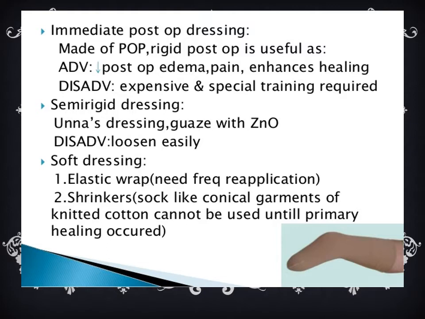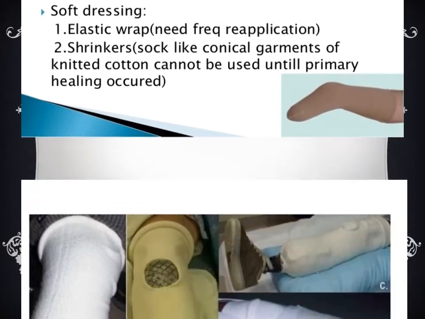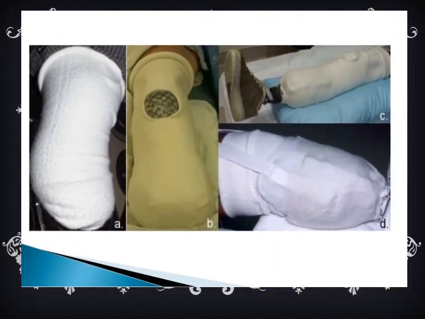And semi-rigid dressing, it is an Unna dressing, gauze with zinc oxide. Disadvantage: it will loosen easily. And soft dressing, elastic wrap, needs frequent reapplication. And shrinkers, sock-like conical garments of knitted cotton, cannot be used until primary healing has occurred. Here you can see the shrinkers, they look like socks. Here you can see the different types of shrinkers.